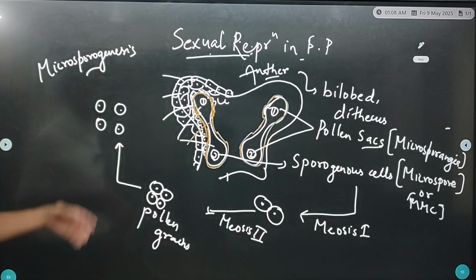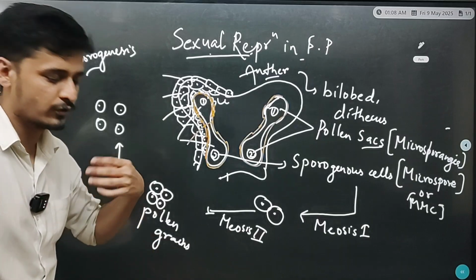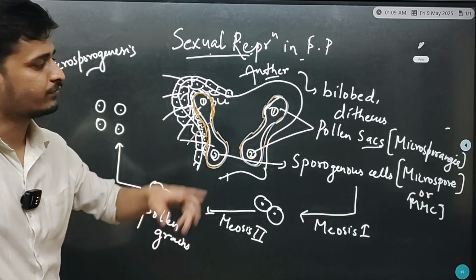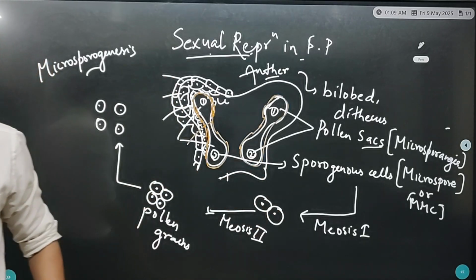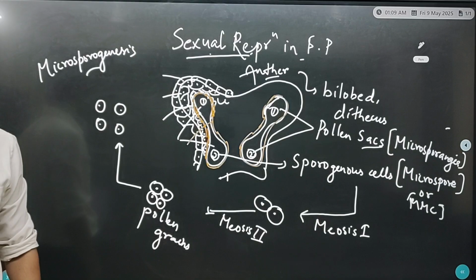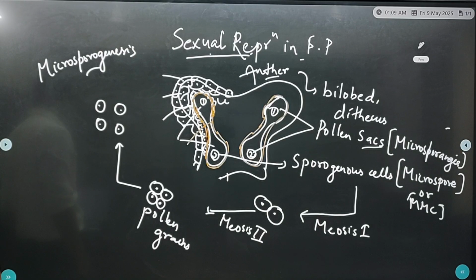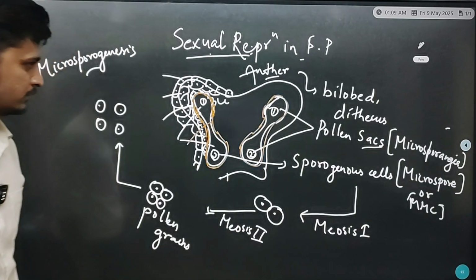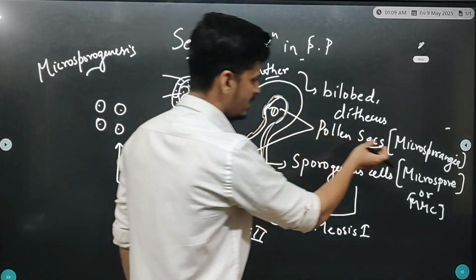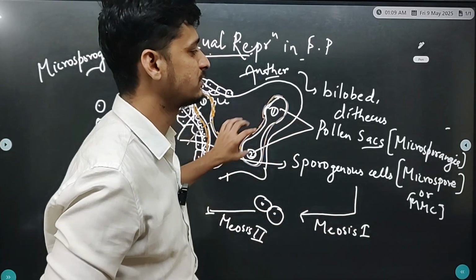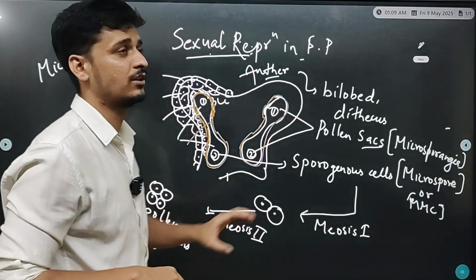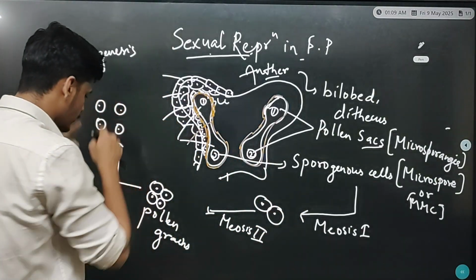So microsporogenesis is the process by which pollen grains are produced by meiotic division from microspore mother cells or sporogenous cells. A pollen sac does not have just one sporogenous cell. There are thousands of sporogenous cells, thousands of microspore mother cells which undergo meiotic division and produce pollen grains.